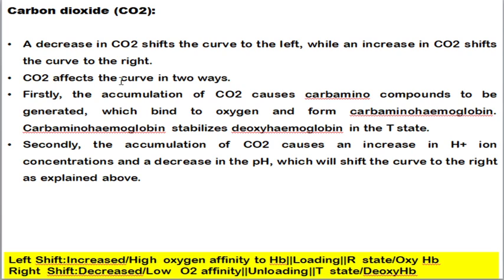CO2 affects the oxygen dissociation curve in two ways. First, the accumulation of CO2 causes the formation of carbamino compounds. These compounds bind with hemoglobin and form carbaminohemoglobin, which again stabilizes deoxyhemoglobin in the T state. Second, as I mentioned, the accumulation of carbon dioxide causes an increase in hydrogen ion concentration, and ultimately decreases the pH. As a result, the curve will shift towards the right. So in the T state, that is the deoxyhemoglobin state, the curve will be right shifted.